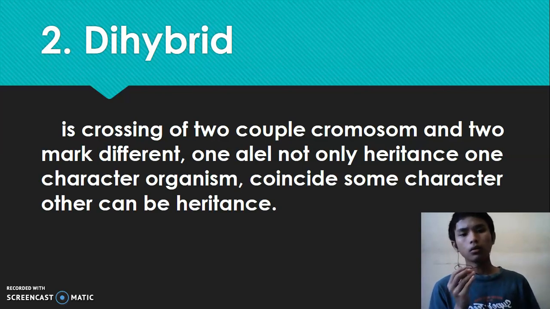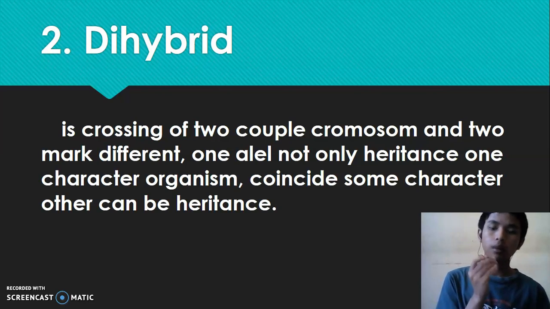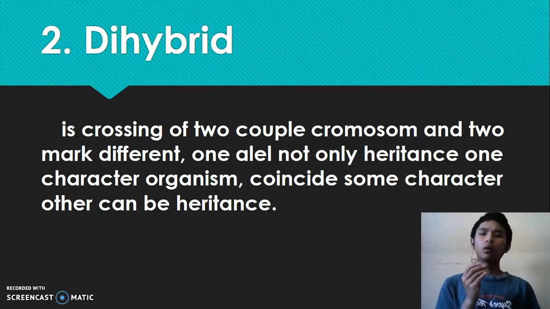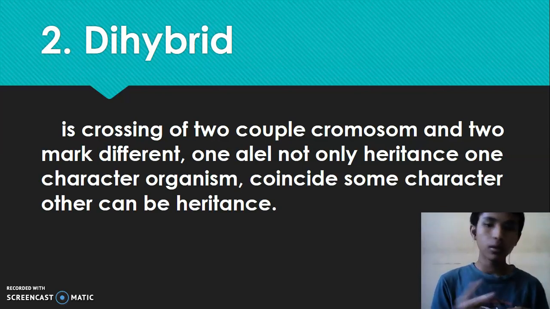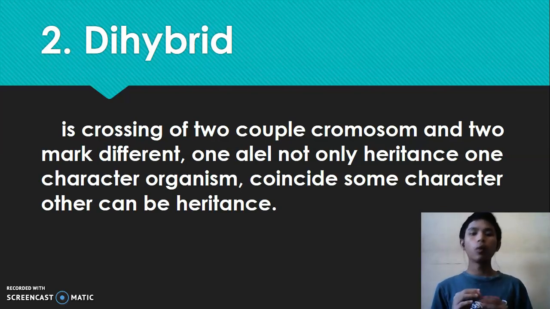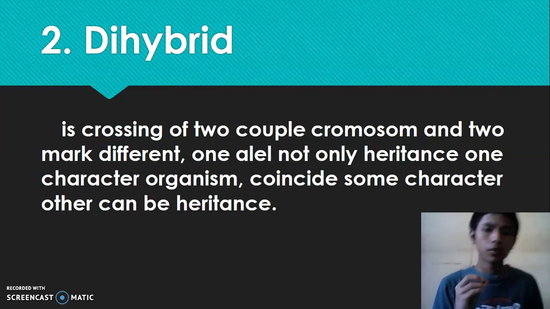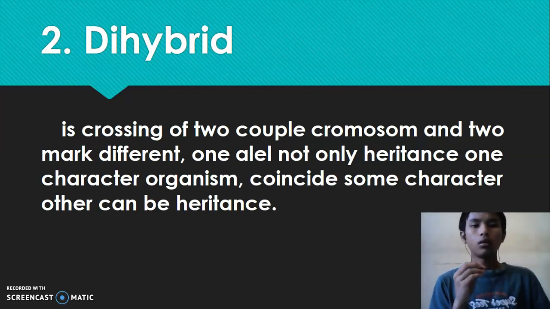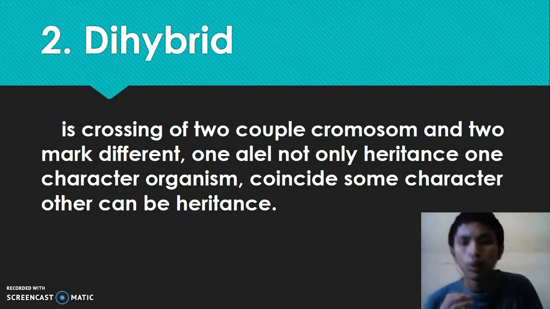One allele not only inherits one character; the organism can inherit some other characters too. So dihybrid tells that an individual can have two different characters, so he has two marks.